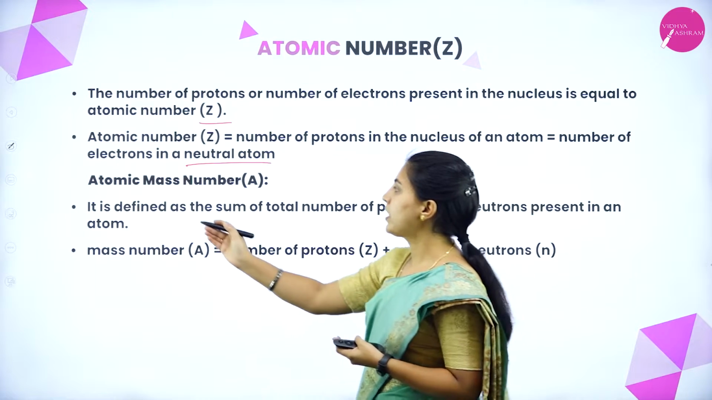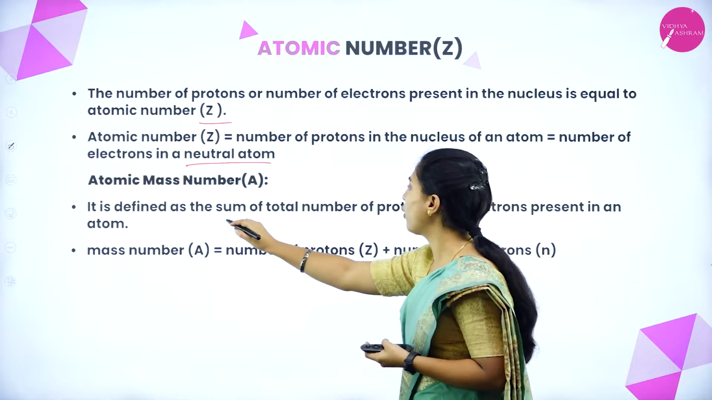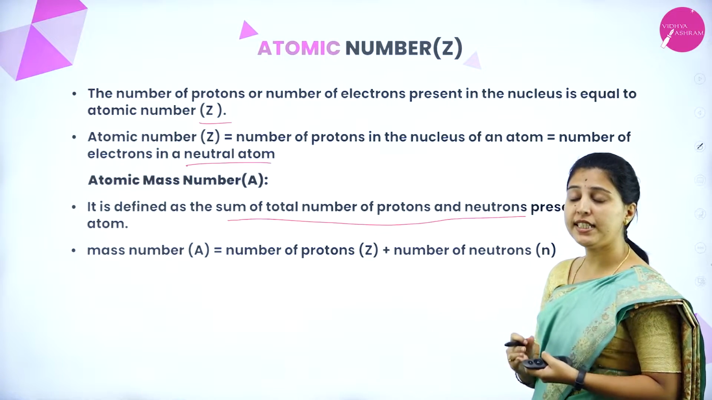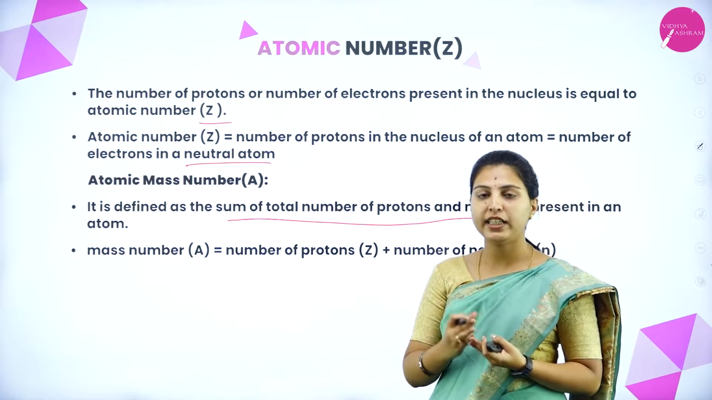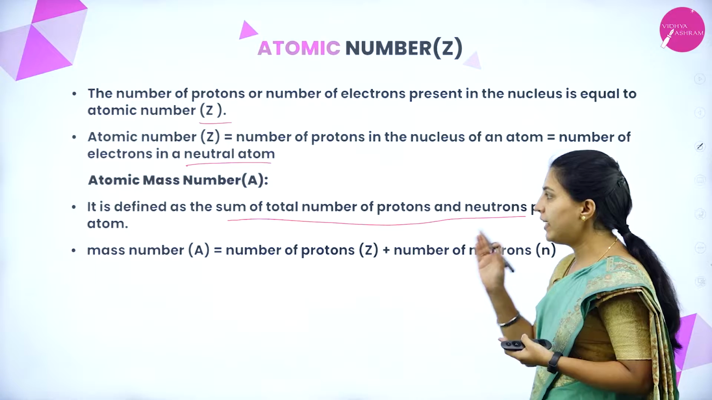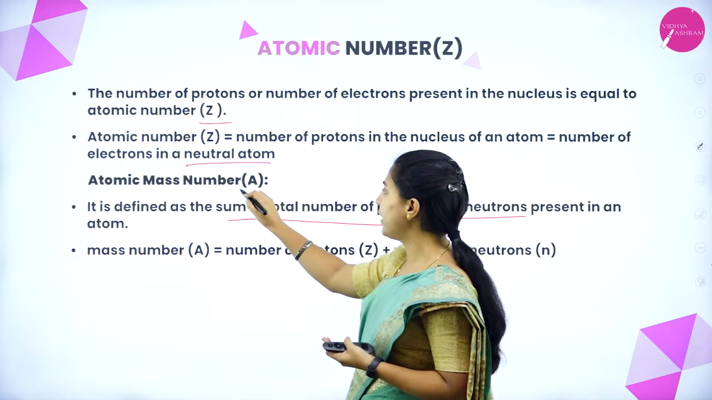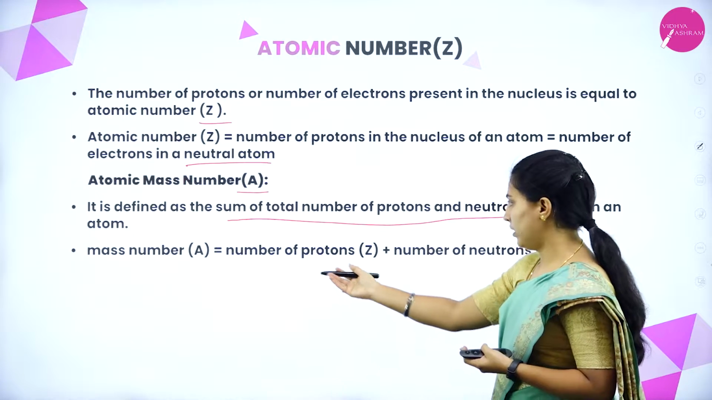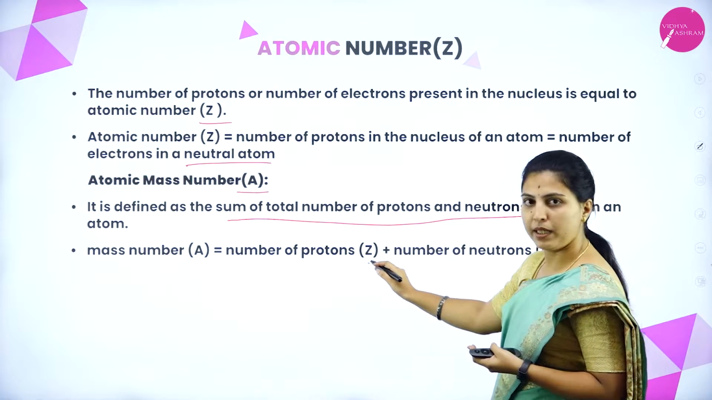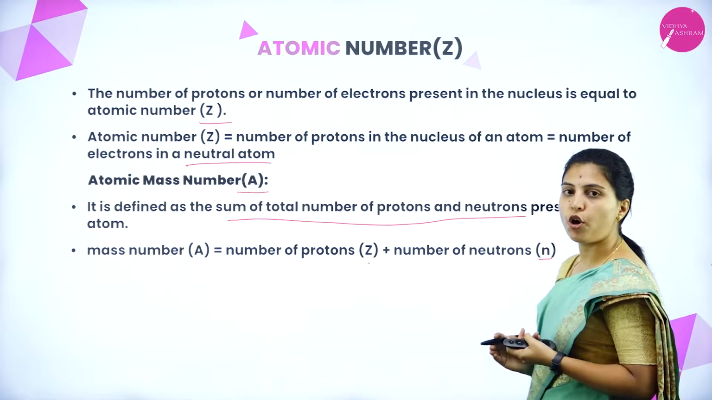Okay. Next, atomic mass number. It is defined as the sum of the total number of protons and neutrons present in an atom. By adding the number of protons and the number of neutrons in an atom, we get the atomic mass number. How will it be designated? Capital A. That is, mass number is equal to the number of protons, that is the atomic number, plus the number of neutrons, designated as small n.